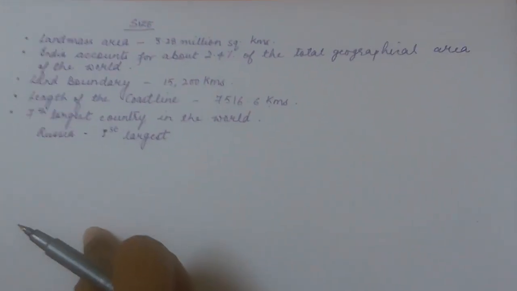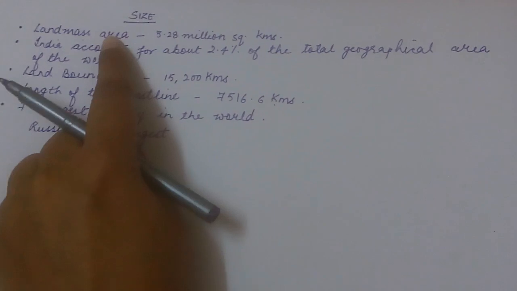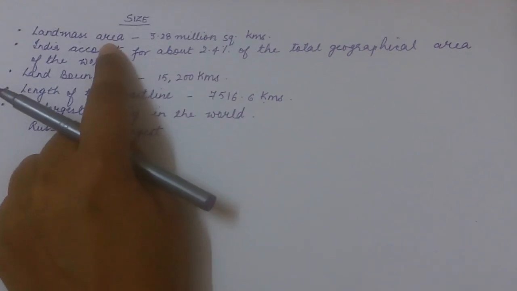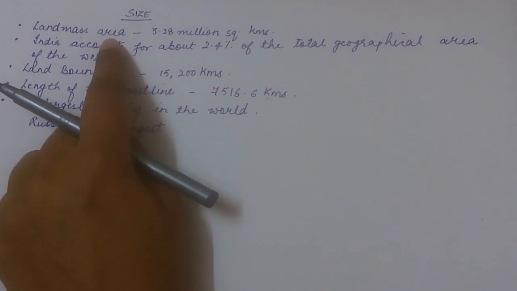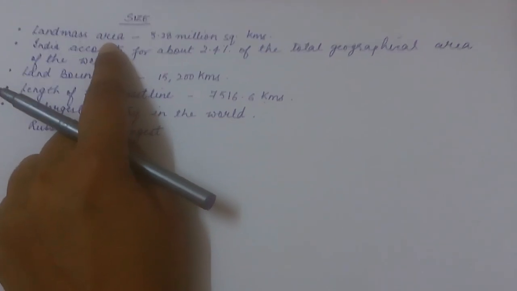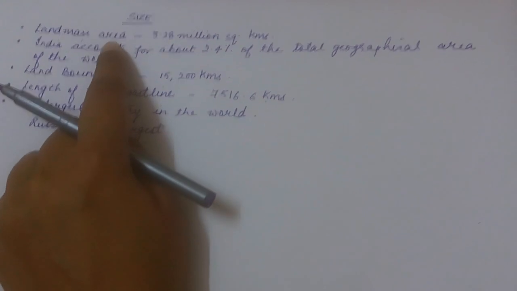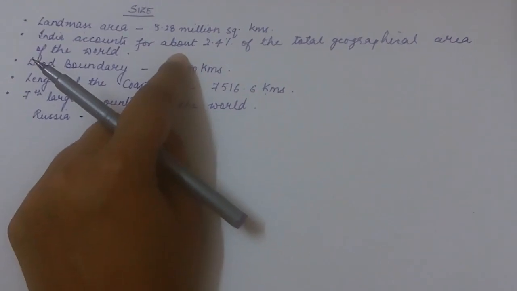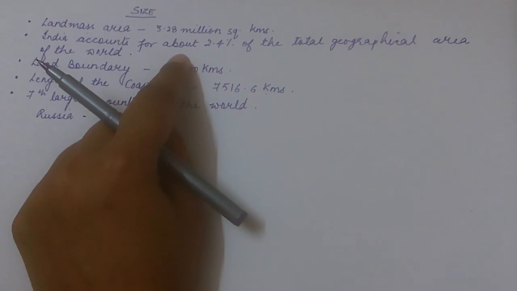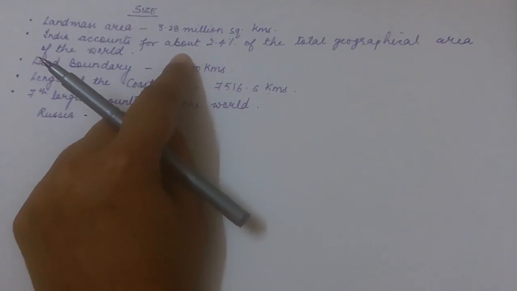So students, let's start up the topic of size. So the first point that we had discussed under the topic size was landmass area. What is the landmass area of India? It's 3.28 million square kilometers. Then India accounts for about 2.4% of the total geographical area of the world.